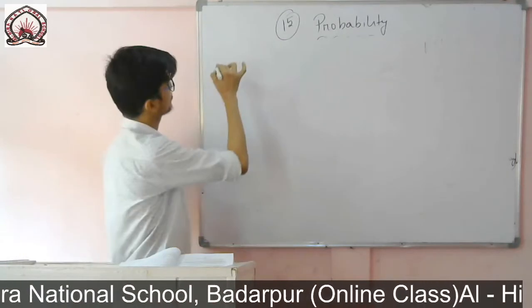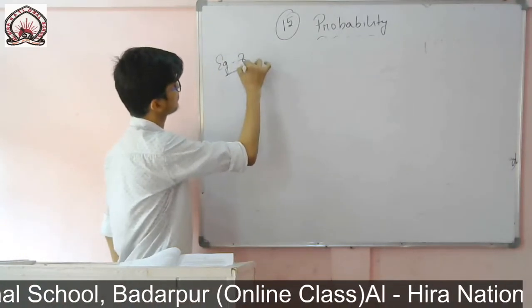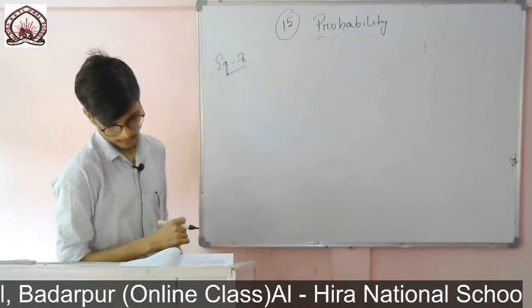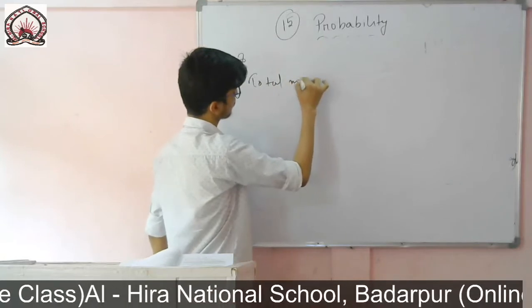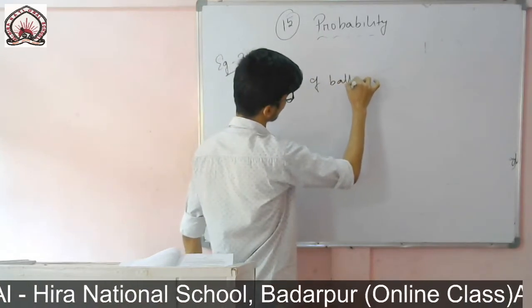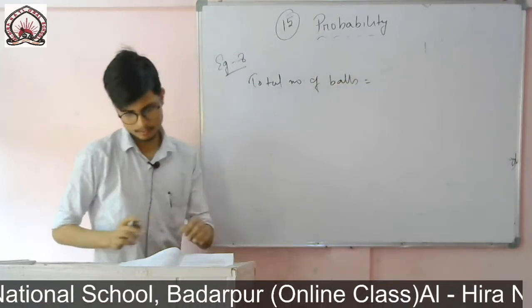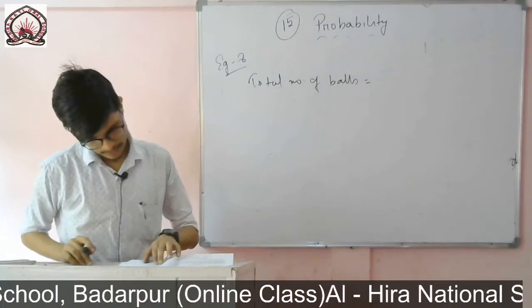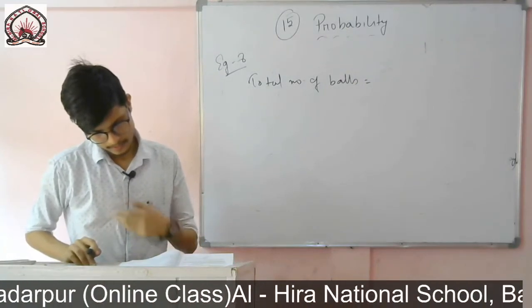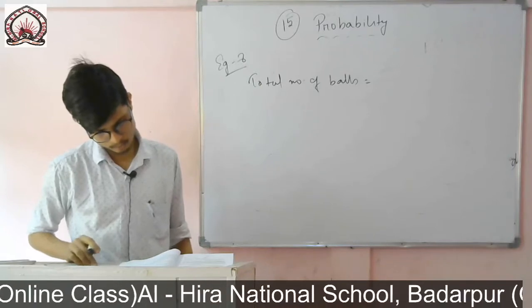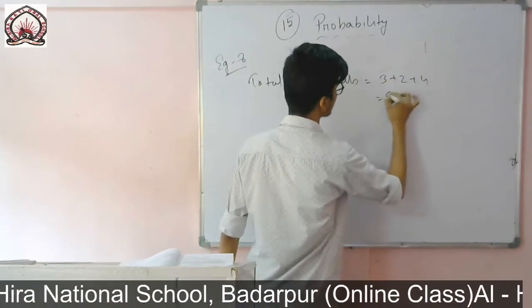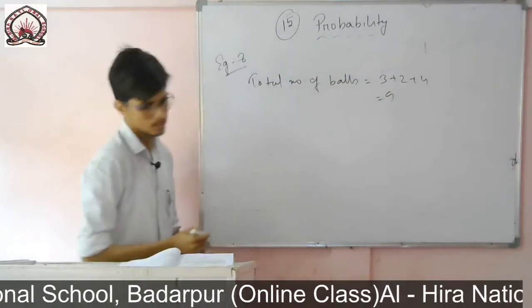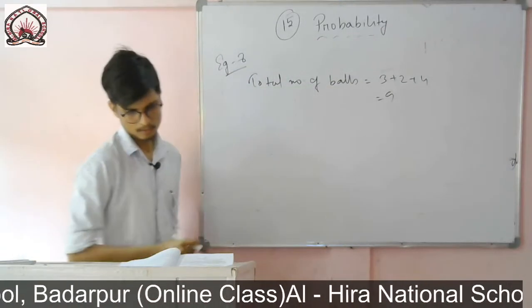Example number 8. So total number of balls, how many? You see there are 3 blue balls, 2 white balls and 4 red balls. That means 3 plus 2 plus 4, which is equal to 9. That means 9 is the total possible outcome.